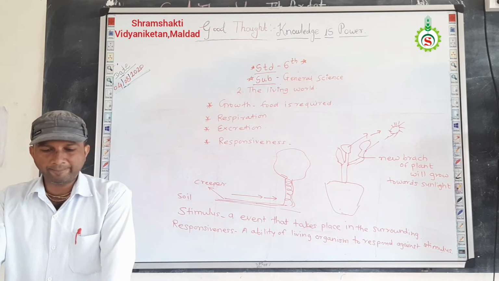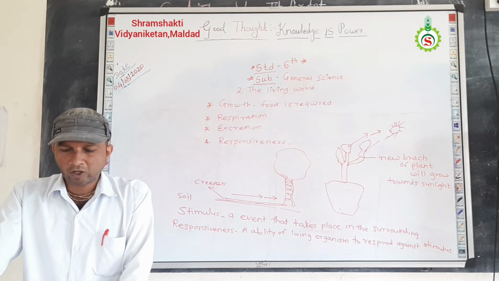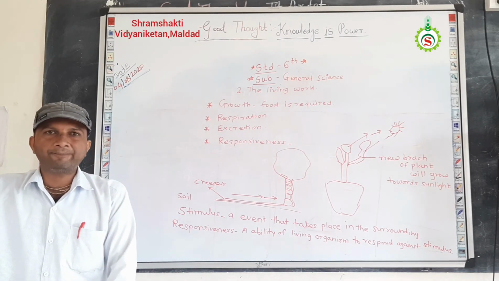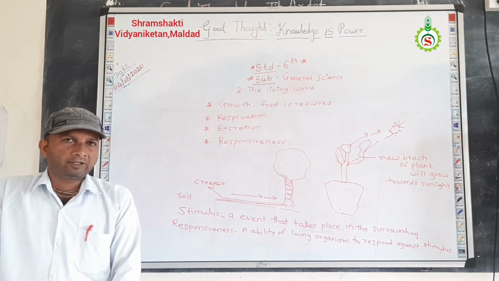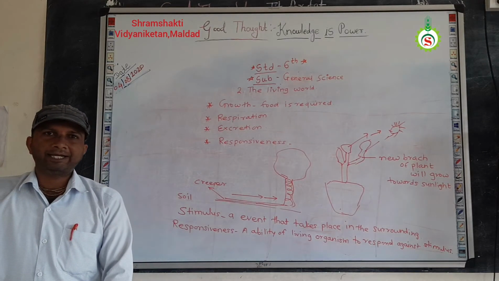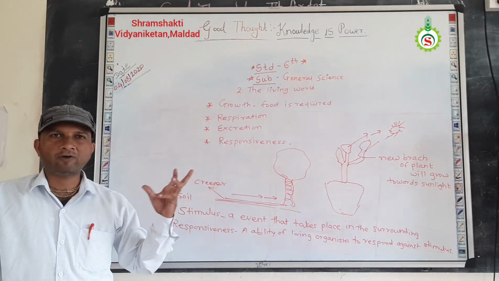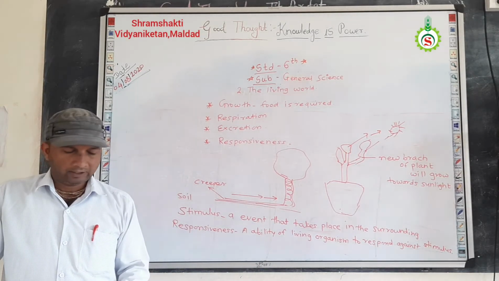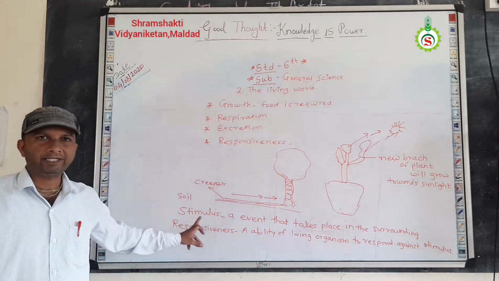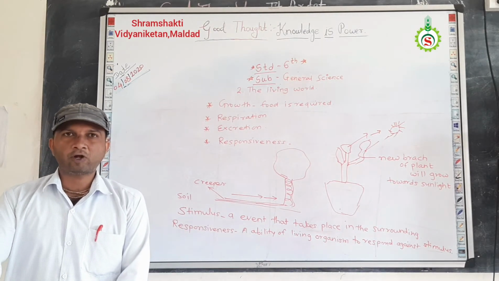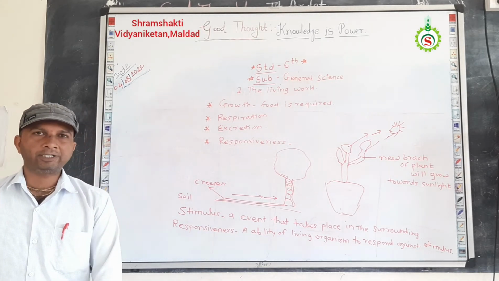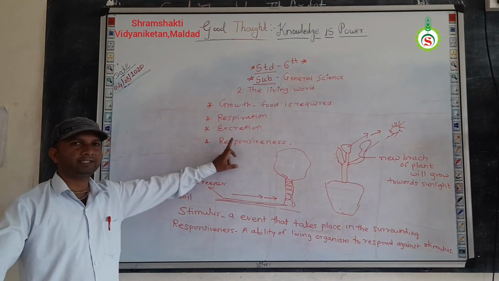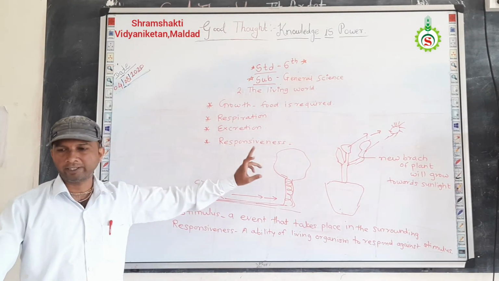And in the fourth example, at sunset, the lamps of the street or country are lit and insects gather around the lamp. So in that example, the lamps being lit on the street during night time is the stimulus, and the gathering or sitting of insects on the lamp is the responsiveness of the insects. Understand? So from this example, you know what is meant by stimulus and what is meant by responsiveness. Therefore, responsiveness is an important characteristic of living organisms.